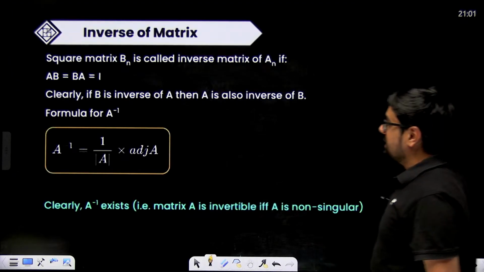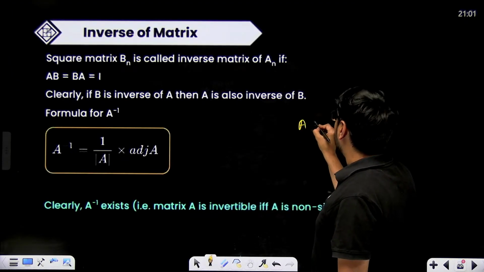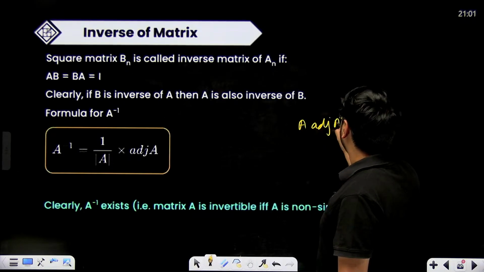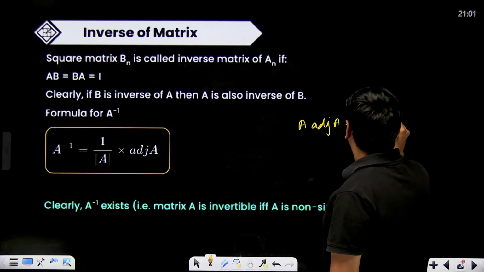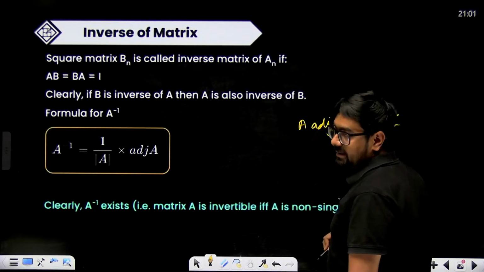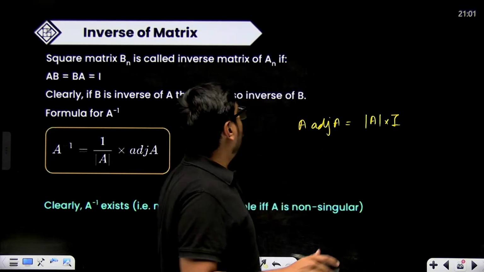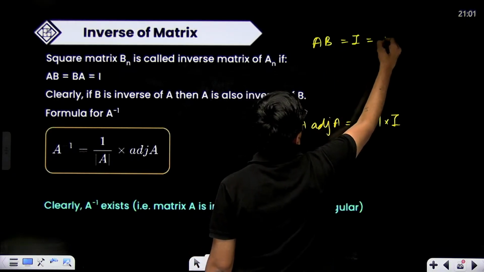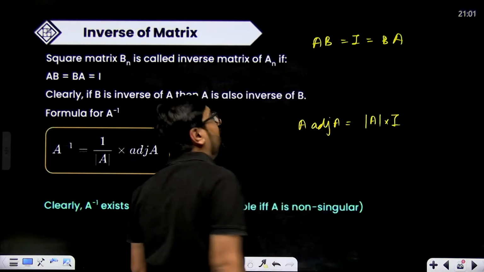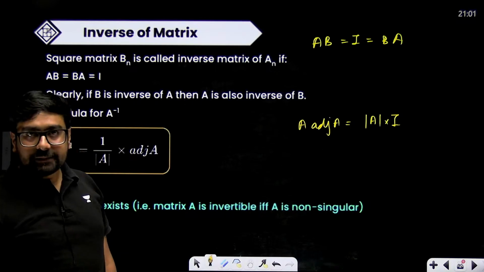Inverse of a matrix. We just now saw A multiplied with adjoint of A is equal to determinant of A multiplied with identity matrix. Correct? And we know that A multiplied with B, if it is equal to I and this is equal to B multiplied with A, then A and B are inverses of each other.